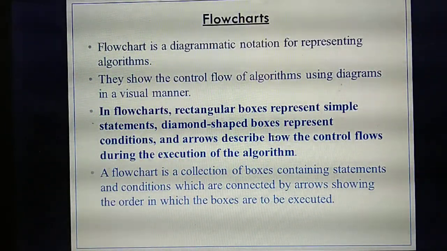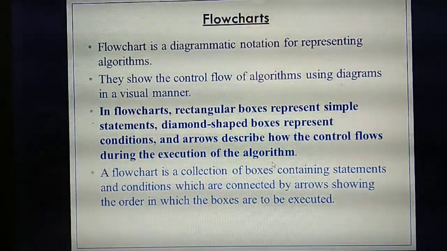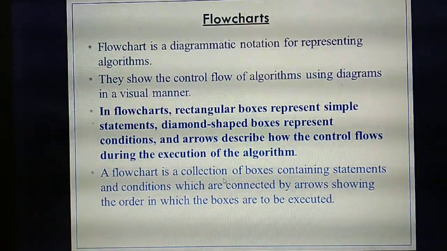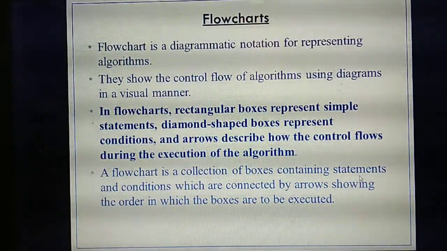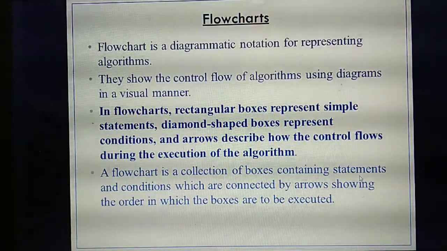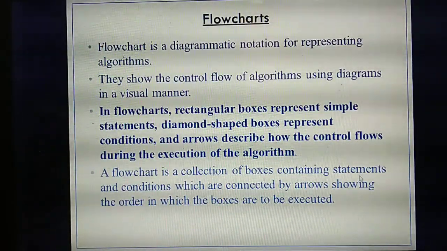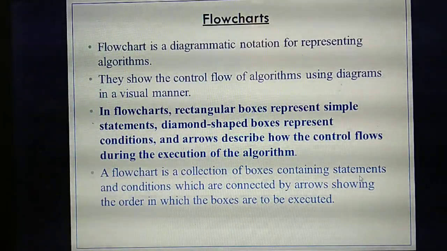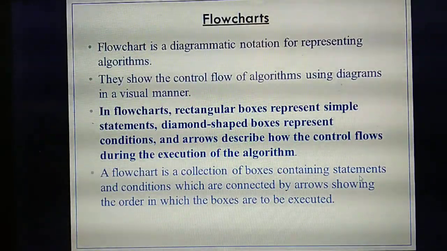So simply we can call the flowchart a collection of boxes. Why? Because each and everything is given inside the boxes. Each box contains statements and conditions. Please understand and study, this flowchart is a very important question. A flowchart will contain a lot of boxes, and each box will contain many statements as well as conditions.